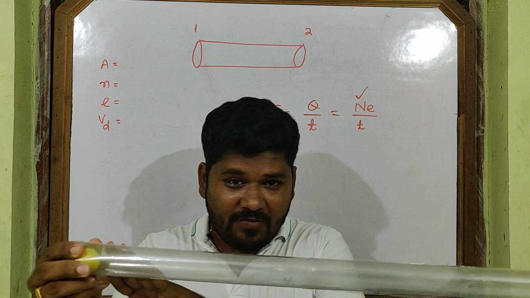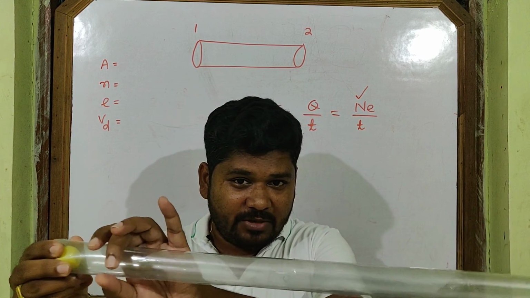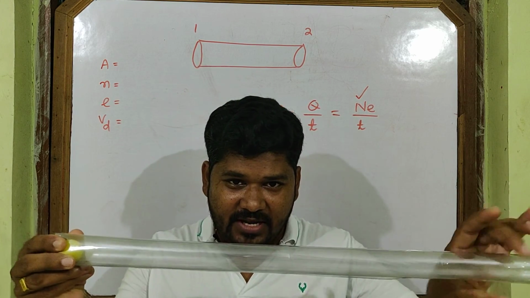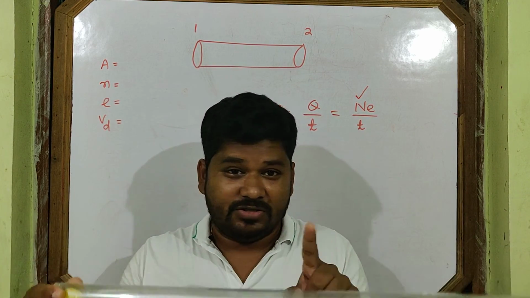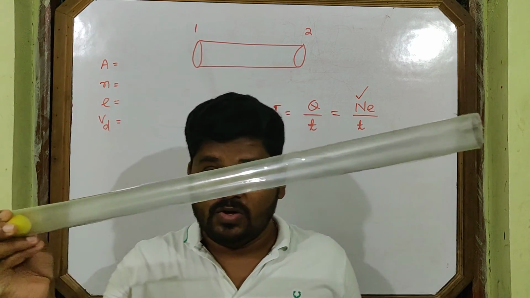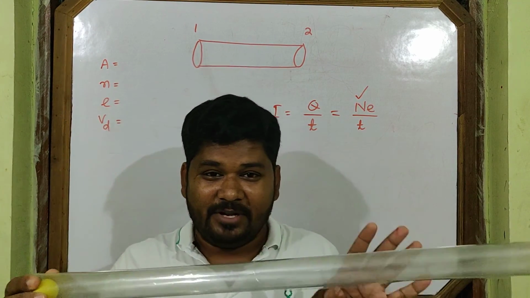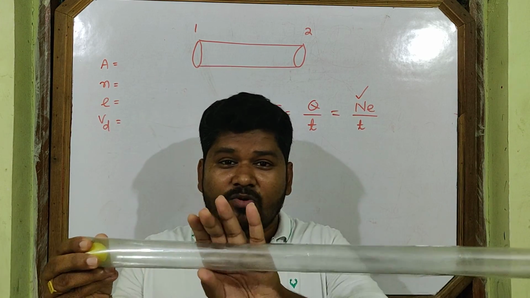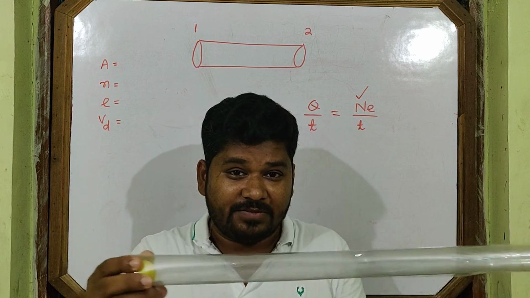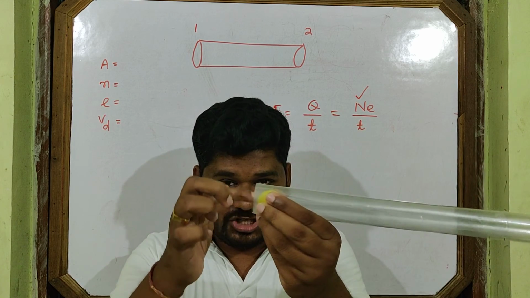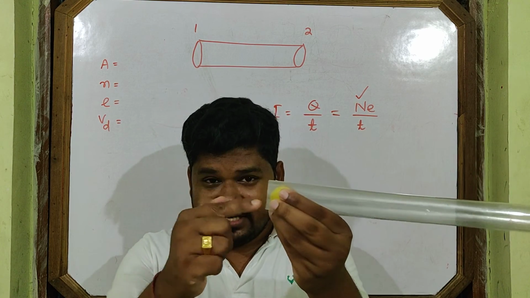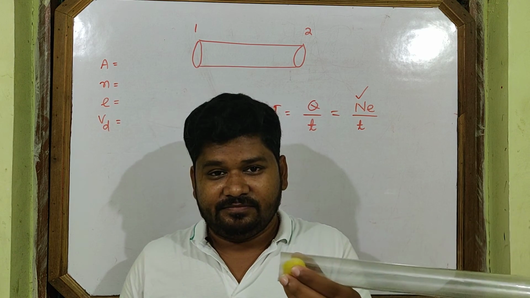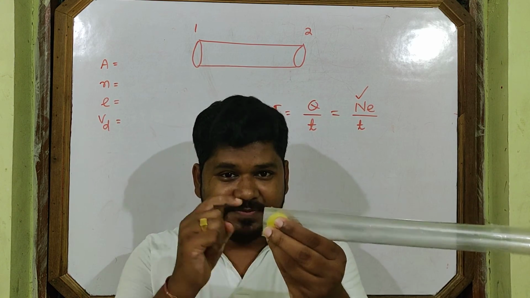In front of it more electrons are there, but we are not bothered about the electrons present in front of this. Don't keep in mind that this is hollow. The conductor is not completely empty of electrons, but sir is drawing it like this. Electrons are here, but I am not bothered about those electrons. They are not required for us because our consideration is this cross section. Through this cross section, how many electrons pass in t seconds?